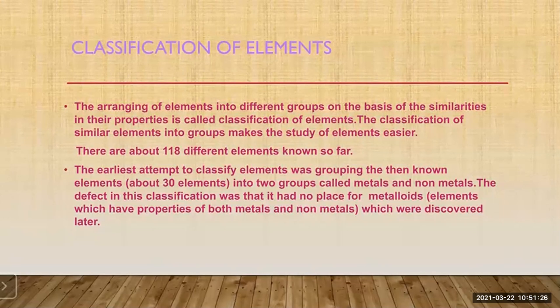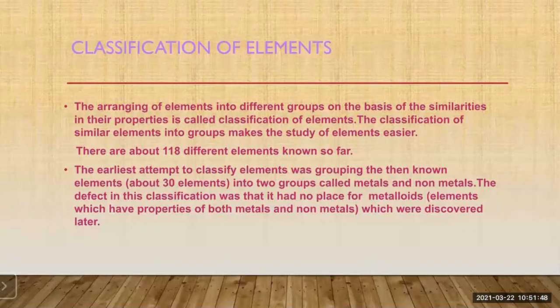Now, the earlier attempt to classify the element was grouping the then known elements. At that time, about 30 elements were known. So, they were placed into the two groups, that is the metals and non-metals. Okay. The defect in this classification was that it had no place for the metalloids.